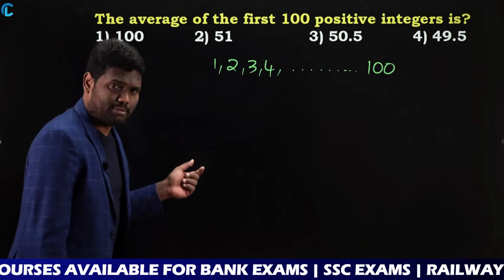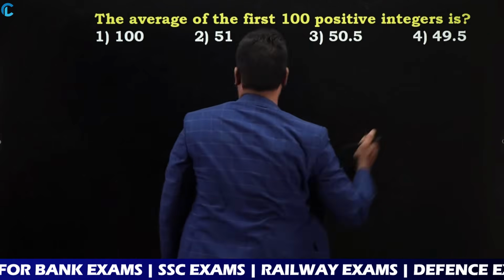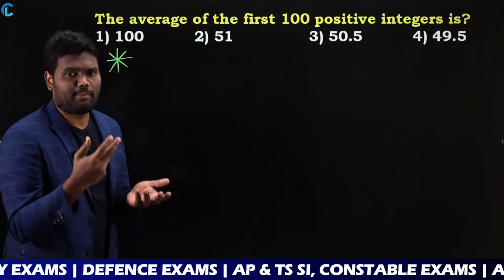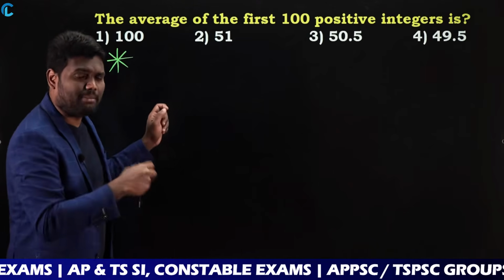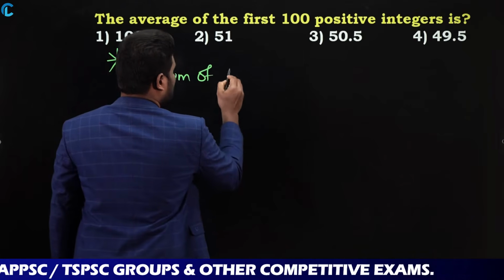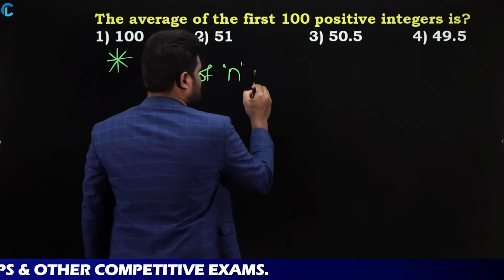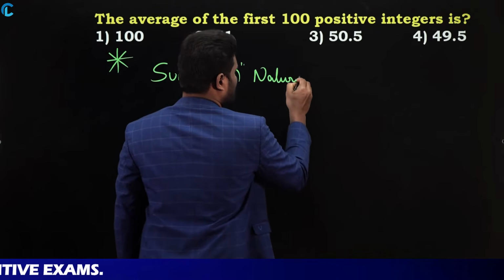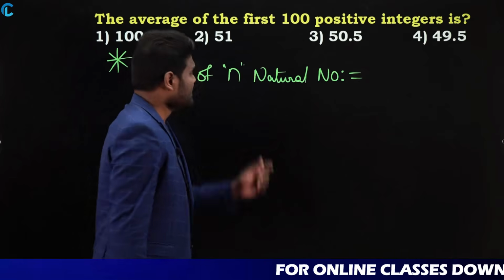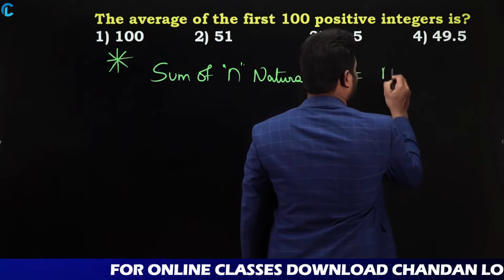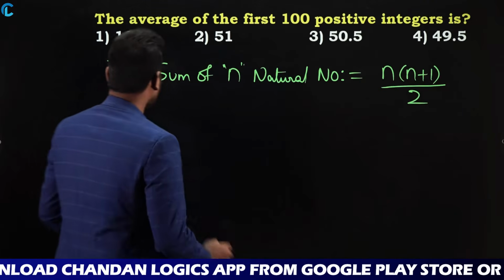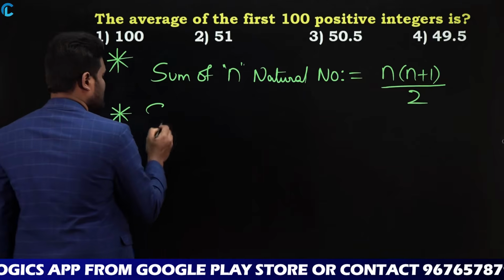So to add all these numbers, we know one thing. Just observe here carefully. This concept is important. For this question anyway, without using this concept also you can mark the answer. But as we got this question, I am explaining the concept also. Anyway, you know the sum of n natural numbers. What is the formula for sum of n natural numbers? Already we have learned it in our childhood. The sum of n natural numbers formula is nothing but n into n plus 1 by 2. Yes or no?